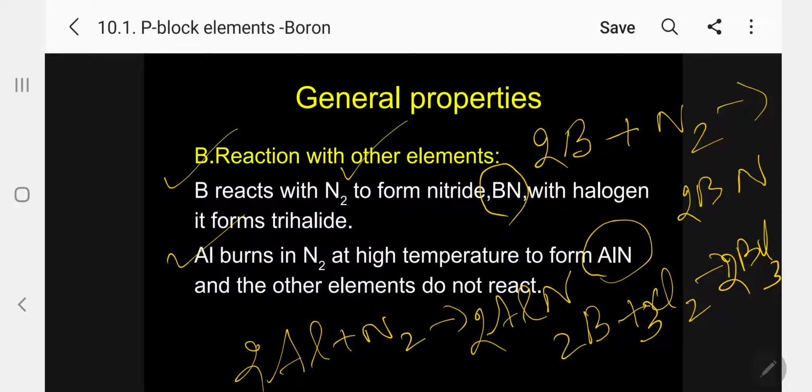And other elements do not react with nitrogen. Kindly follow. You must have this idea. So only boron and aluminum react with nitrogen, whereas other elements like gallium, indium, thallium do not react.